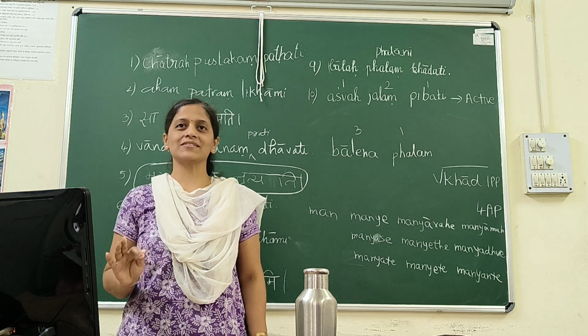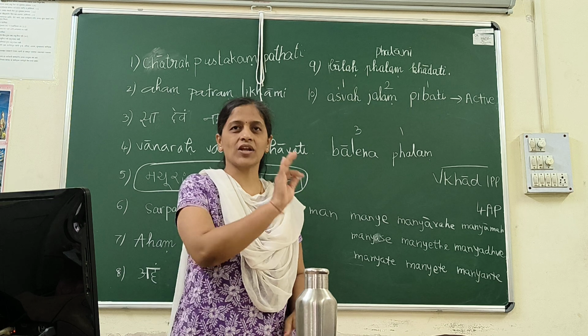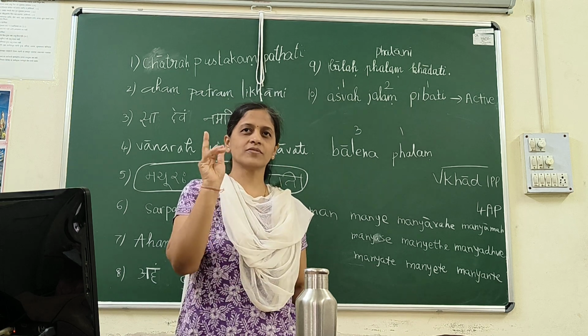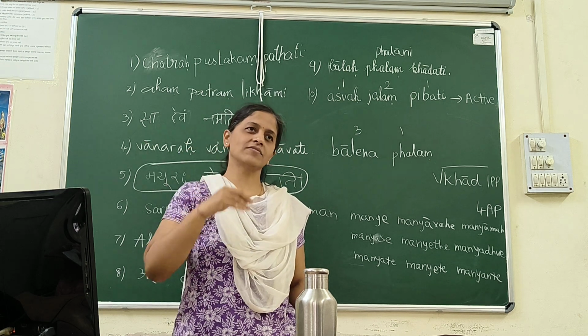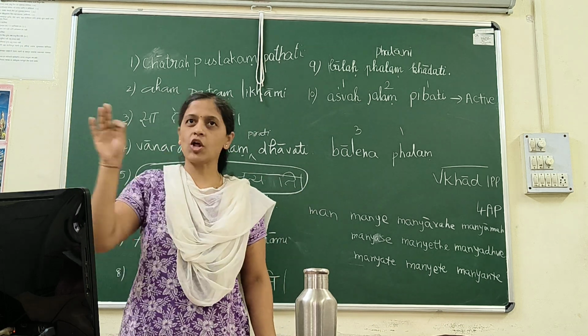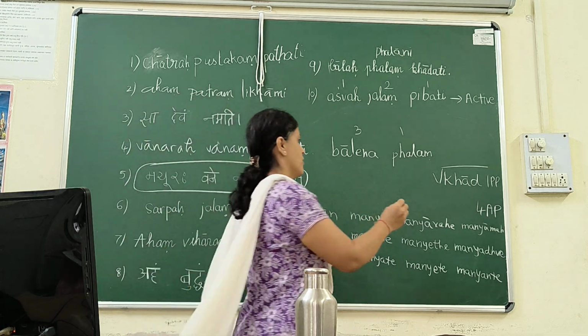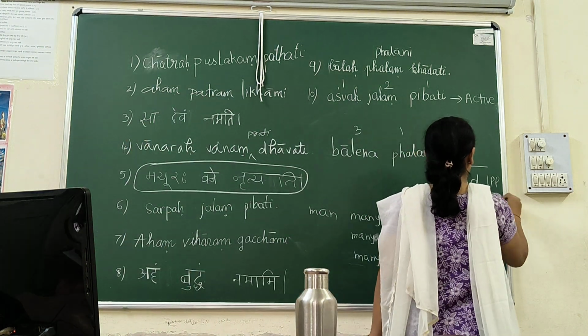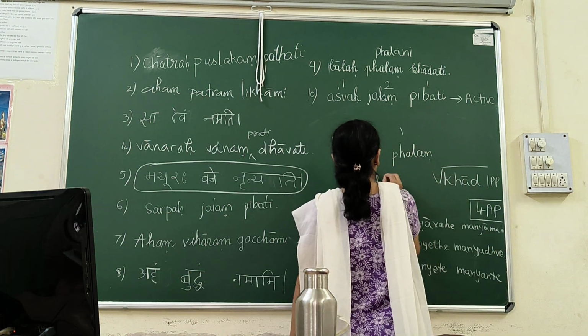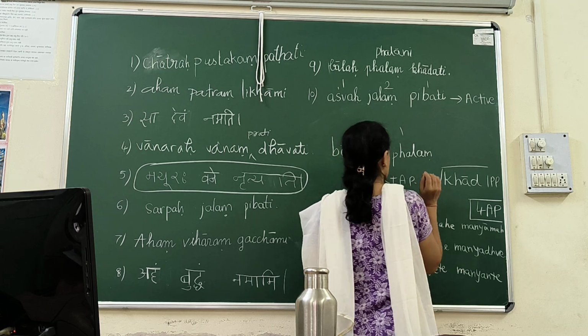And in passive, all verbs are considered to be of 4ap. Let it be first, 4, 6, 10, 2, 3, 5, 7, 8, 9. Any class, any parasmaipada or atmanepada doesn't matter. We have to think that it is 4ap. That means we have to add ya and atmanepada suffixes.